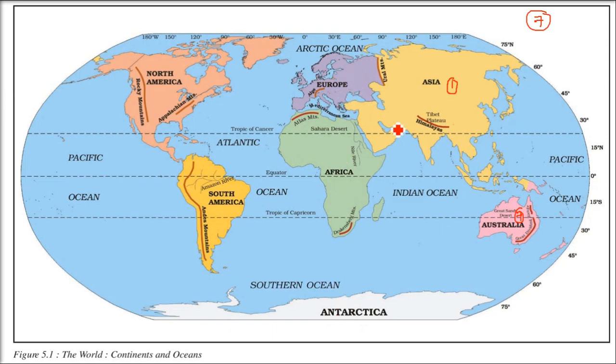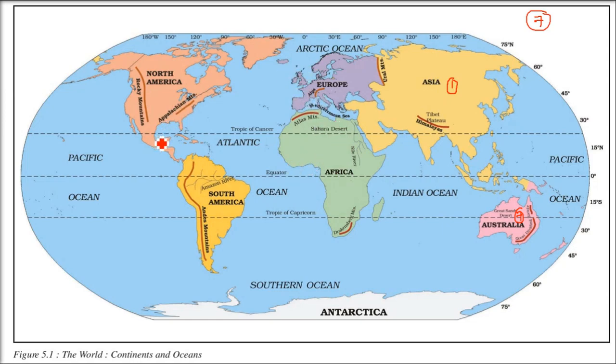Last one is Australia, first one is Asia. Remember that. So these are the different continents, and they vary according to the climate and the population size.